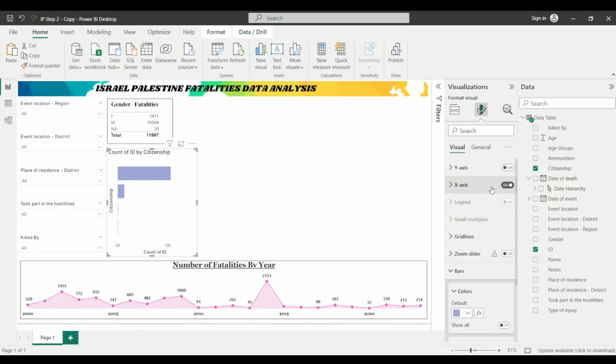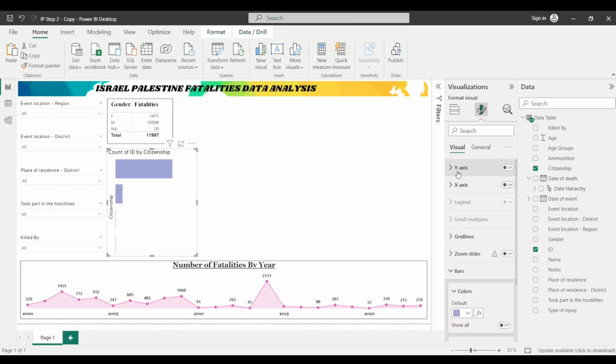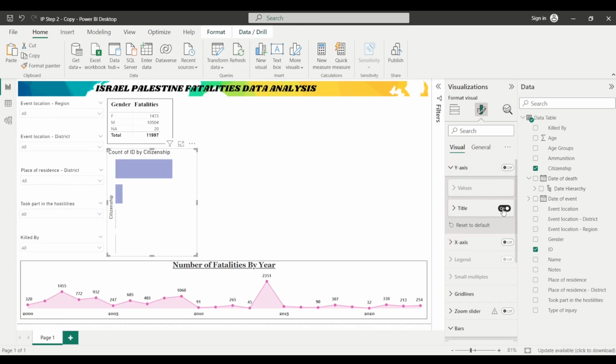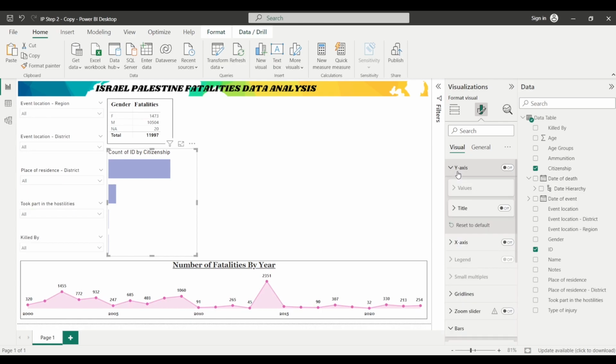Let's change this x-axis also to off, and let's turn the title off along the x-axis, and along the y-axis also, because we will further be using data labels and the title of this chart to represent what each category means, but we should represent the individual categories.